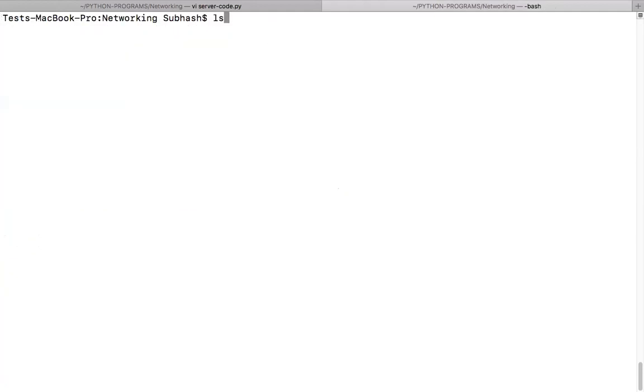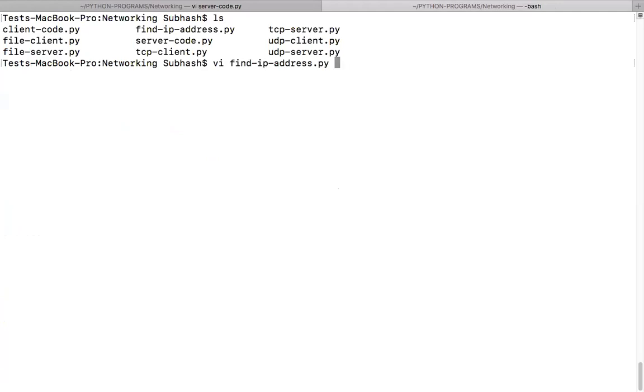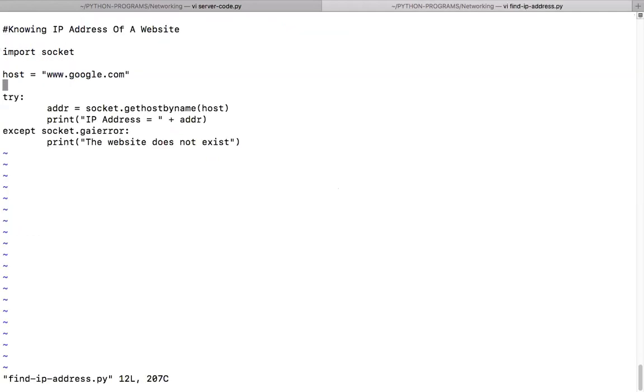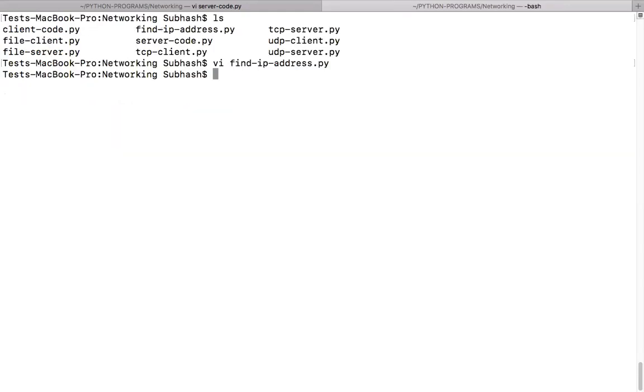Here I have written one small program. It takes any website and gives you its IP address, using the gethostbyname function of the socket module. This will give you the IP address of any host, provided you are connected to the internet. Let me run this code. The IP address of google.com is